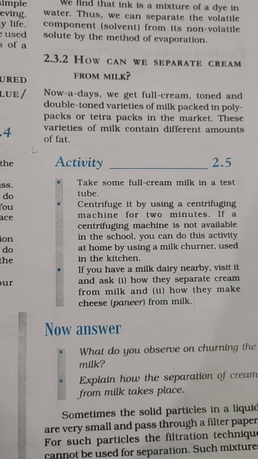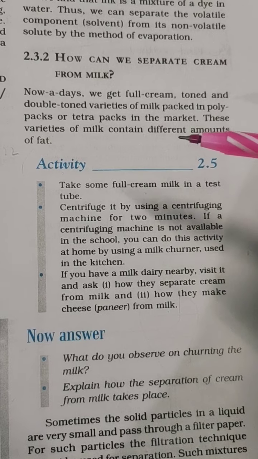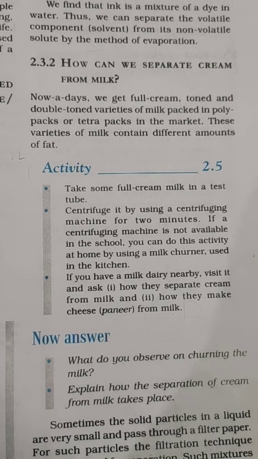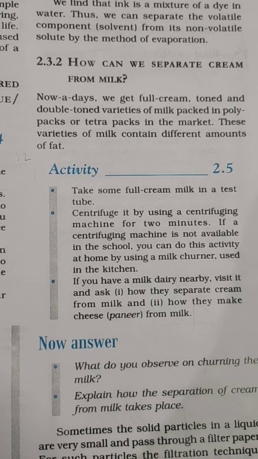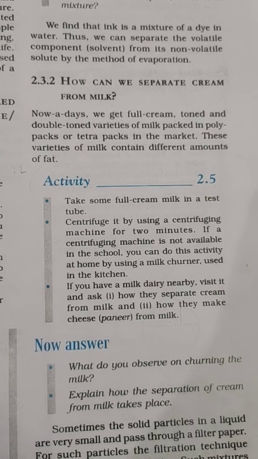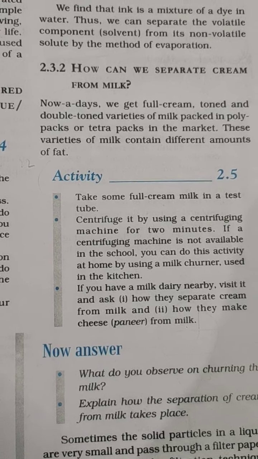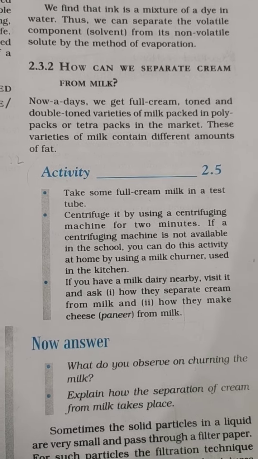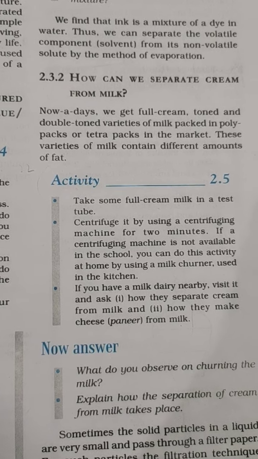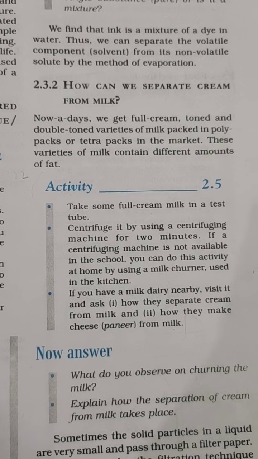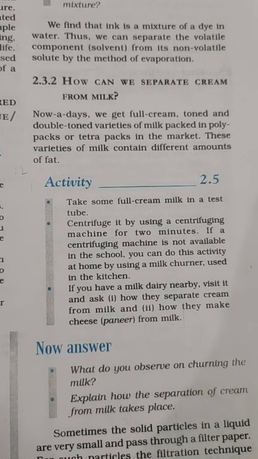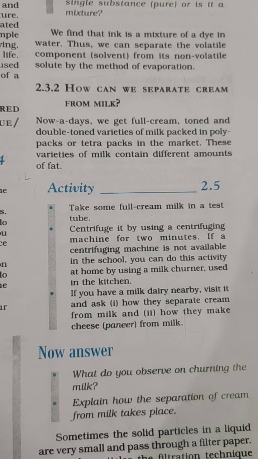So we get full cream milk in the markets, okay, and you would have noticed that there are different types of milk in the market. On the packet it's mentioned full cream milk, toned milk or double toned milk. So what is the difference in those milks? Full cream milk is that milk in which all the cream is there. If you boil that milk, you will get a thick creamy layer of cream on the top of the container in which you have boiled it.